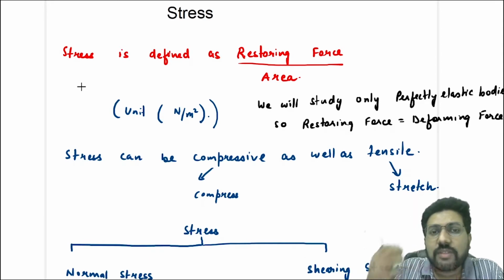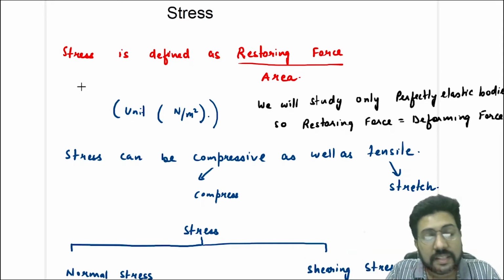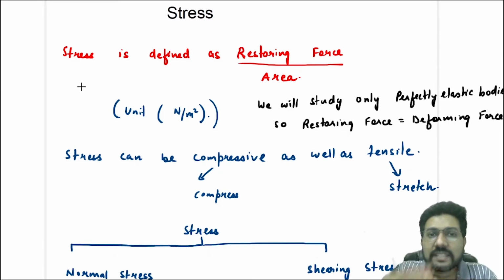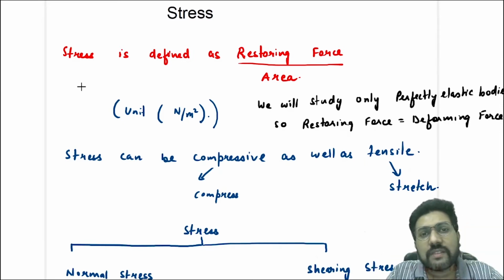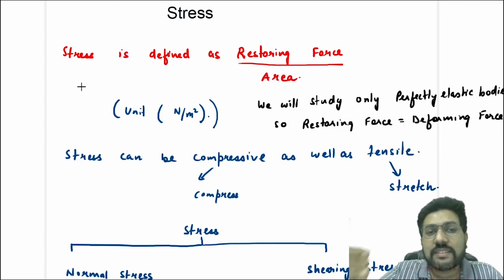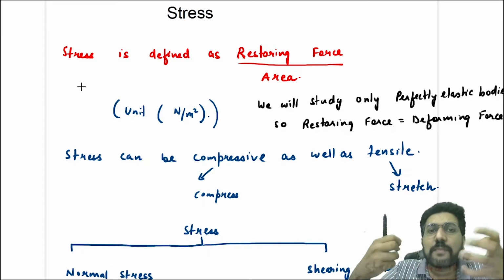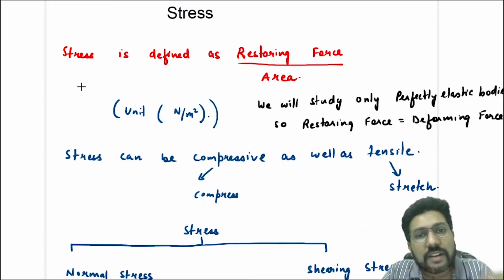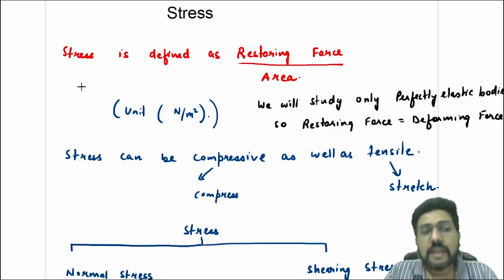Second student is not taking any stress. The first student is taking the stress. To both the students, I have given the force. But one of them has reacted to that force and he is taking the stress. The other has not reacted to the force. That means he has not taken the stress. So stress will be produced only if the body starts to react, if it produces the restoring force.